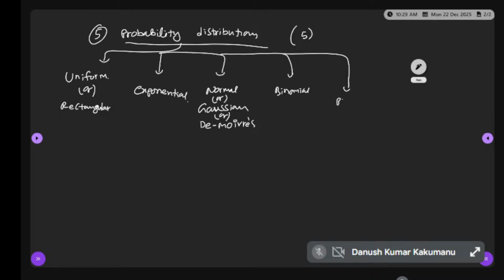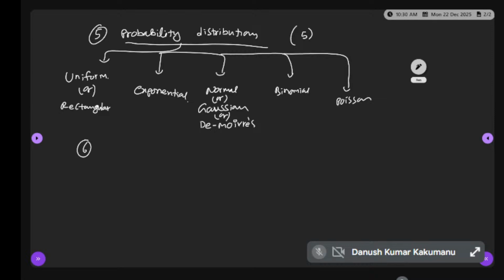Normal, binomial, and Poisson are well known to all of you. Poisson spelling: double S. All 5 distributions are very, very important. We have so many GATE questions on all 5.